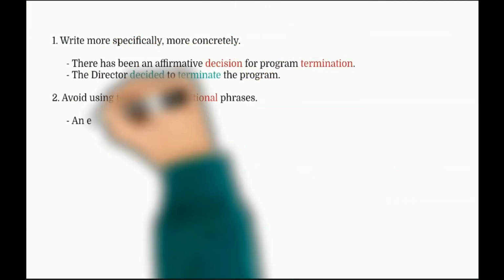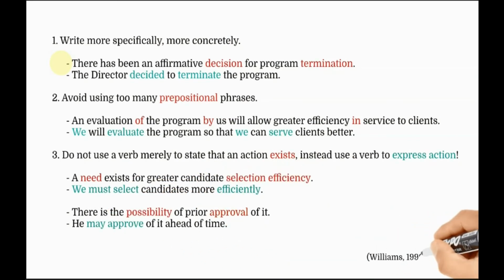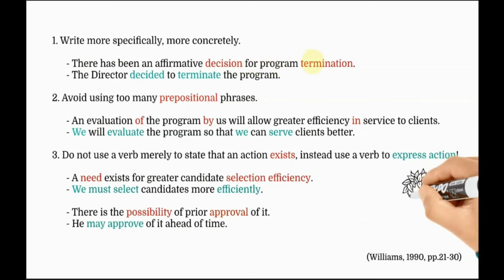Here are some points and examples. In the first example, let us take a look at the first part of the example. It says there has been an affirmative decision for program determination. My question for you, who is the subject and what is the verb here? Subject, not clear. Verb, not an action verb. How do we fix that? Very simple. Create a subject yourself, put it in the beginning of the sentence, then change the words from their empty form to their action form, and voila, the sentence is done.